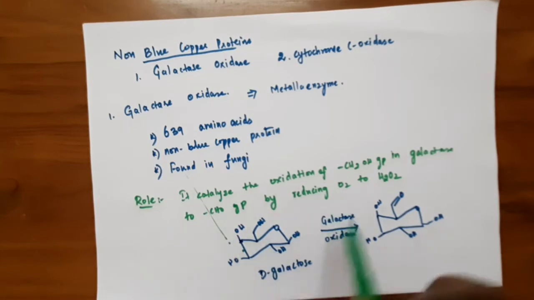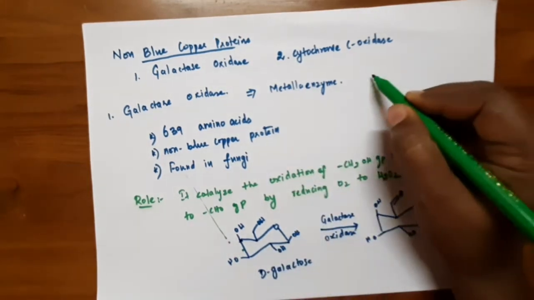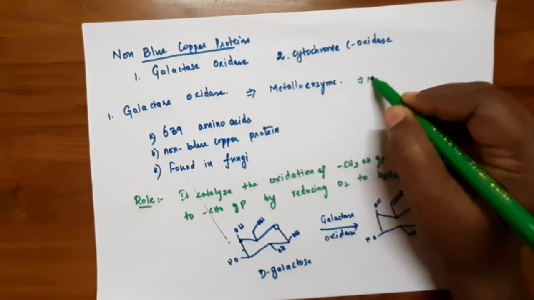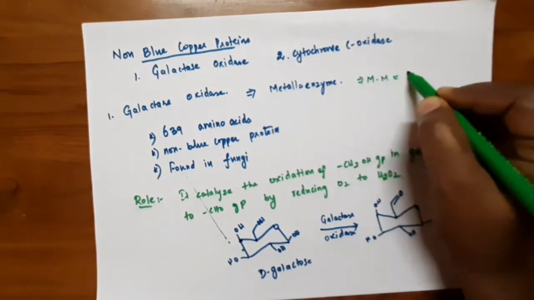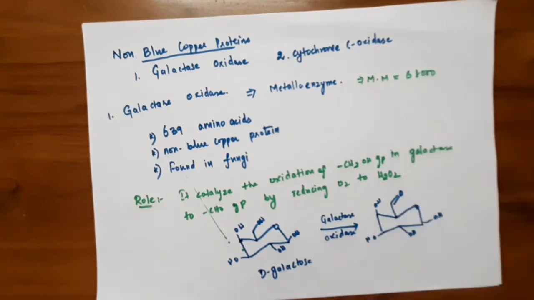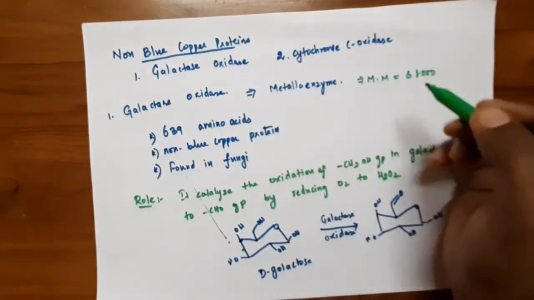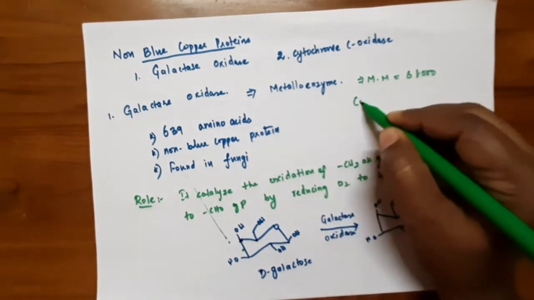So this is the biological role of galactose oxidase, and the molecular mass of this enzyme is around 68,000. Okay, and it is copper containing.